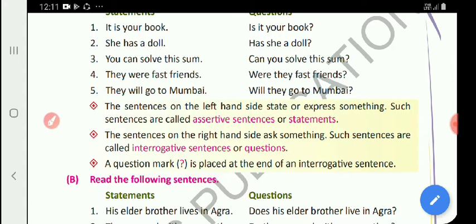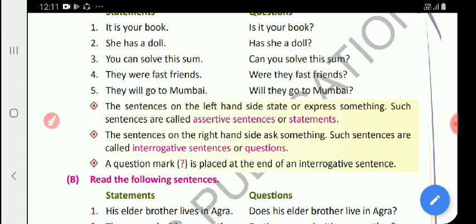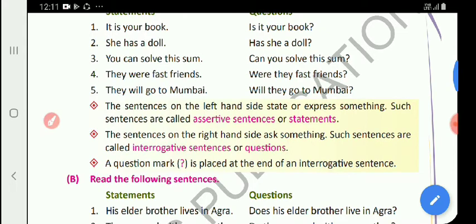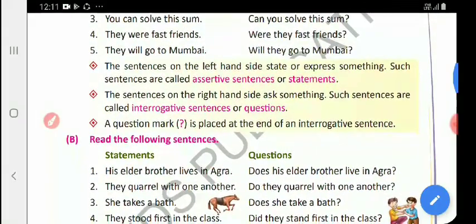Otherwise, that is not a correct way of writing. So, an interrogative sentence is a sentence which asks something. Such kinds of sentences are called interrogative sentences. An interrogative sentence ends with a question mark.